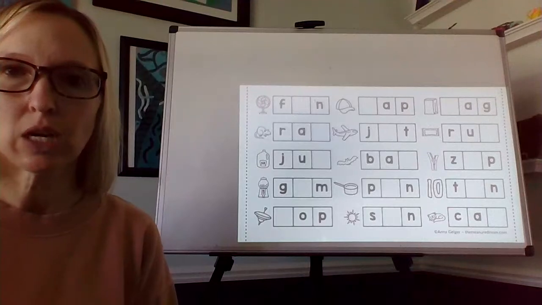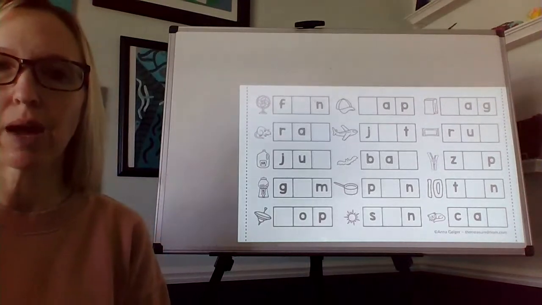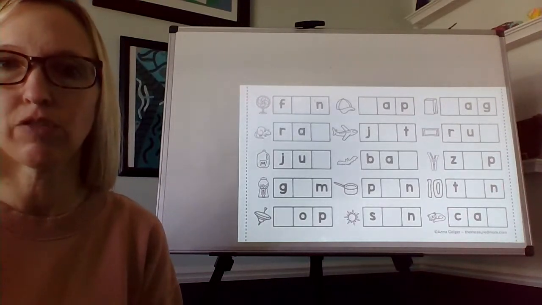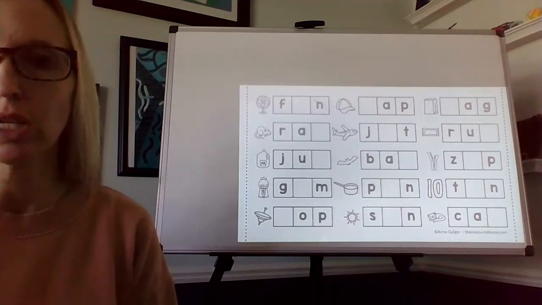Today we are going to be doing some CVC words where we are trying to figure out a missing sound. So we're going to look at the picture, we're going to tap out the word, and then, like I said, figure out which sound is missing. So let's go ahead and get started.